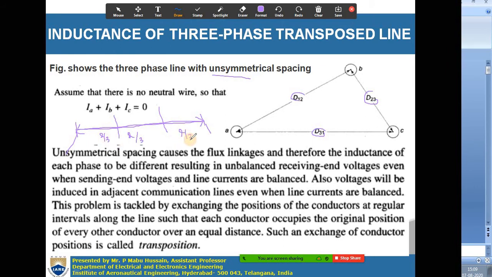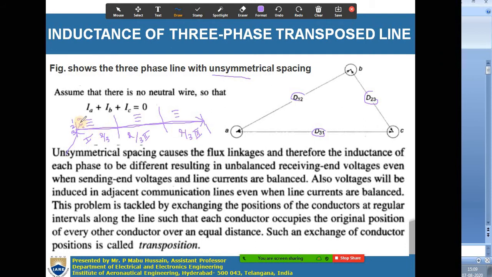In the first section you will have 3 conductors, A, B, C, and also in the second section and in the third section you have all the 3 phases. These conductors A, B, C will change their position for every section. Suppose conductor A is in the first position, conductor B in the second, and conductor C in the third; positions 1, 2, 3 are the positions in the first section. This is the first section, this is the second section, and this is the third section.